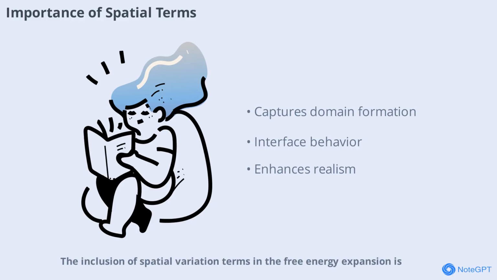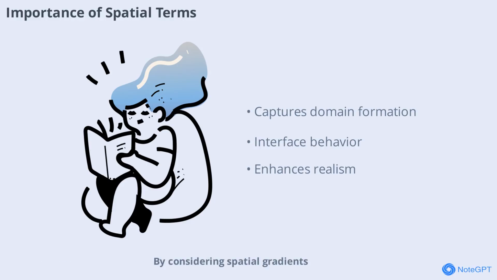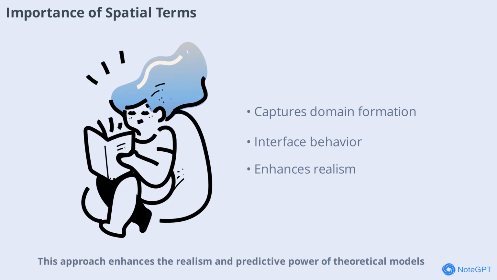Inclusion of spatial variation terms in the free energy expansion is vital for accurately modeling systems where the order parameter is not uniform. These terms help capture phenomena such as domain formation and interface behavior, which are common in real materials. By considering spatial gradients, physicists can better predict how systems evolve, especially near phase boundaries. This approach enhances the realism and predictive power of theoretical models.